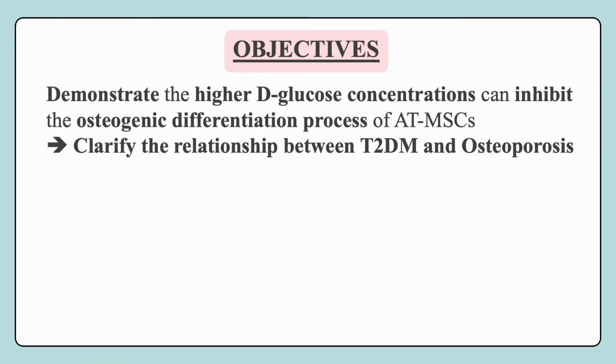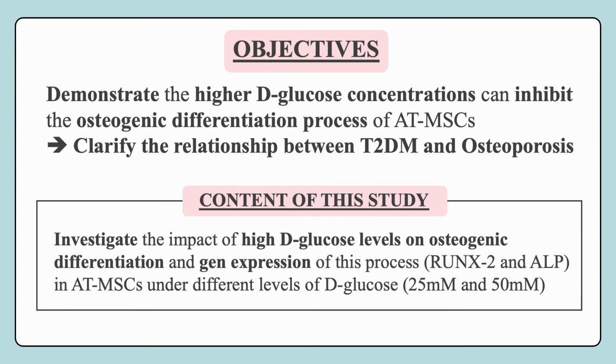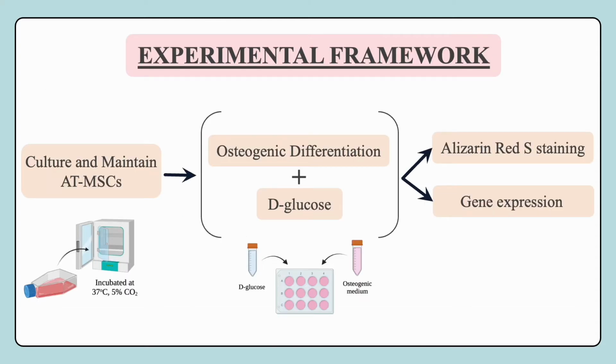So, our study aims to demonstrate that higher D-glucose concentrations can inhibit the osteogenic differentiation process of HMSCs. Therefore, the relationship between type 2 diabetes and osteoporosis will be clarified. To achieve this goal, we plan to investigate the impact of high D-glucose levels on osteogenic differentiation and gene expression of this process, which are RUNX2 and ALP, in HMSCs under different levels of D-glucose, which are 25 millimoles and 50 millimoles. This is the framework of our experiment.